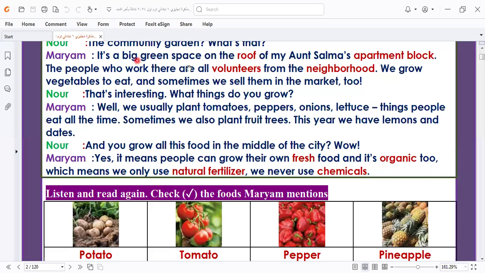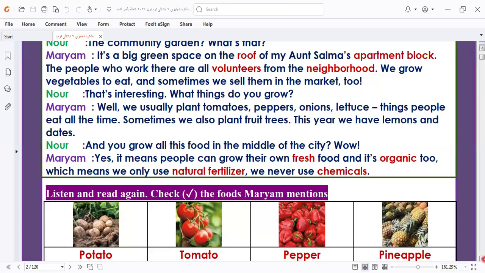It's a big green space on the roof of my Aunt Salma's apartment block. The people who work there are volunteers from the neighborhood. Means they live in the same place, or same district. We grow vegetables to eat, and sometimes we sell them in the market too. No, that is interesting.